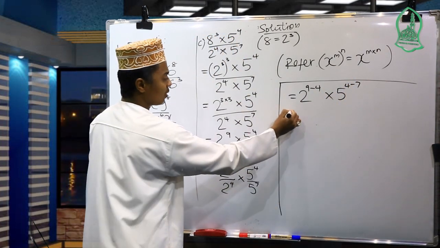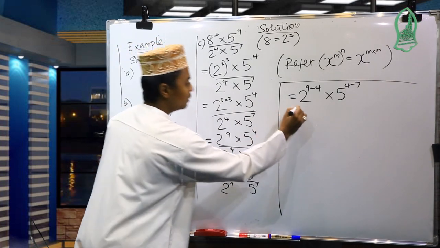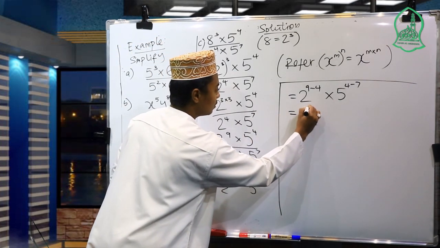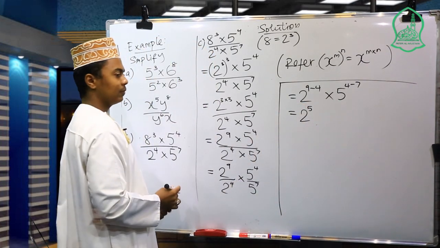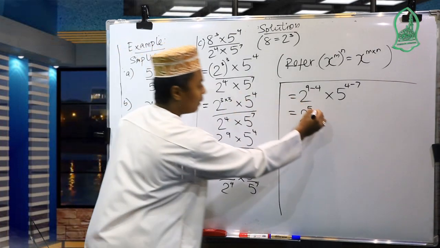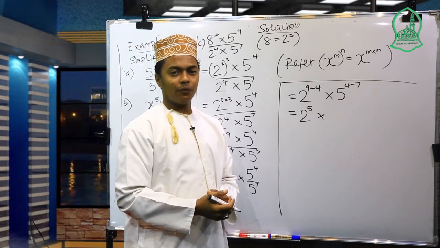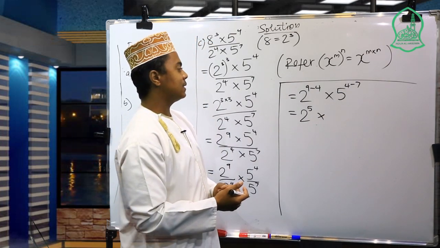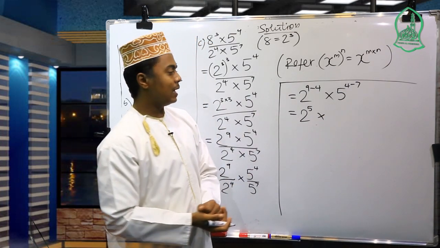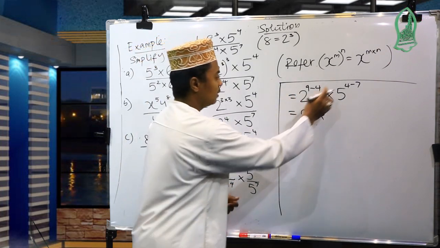So 9 minus 4 is 5. So 2 to the 5th power multiply by, here 4 minus 7. 4 minus 7 is negative 3. The answer is negative 3.